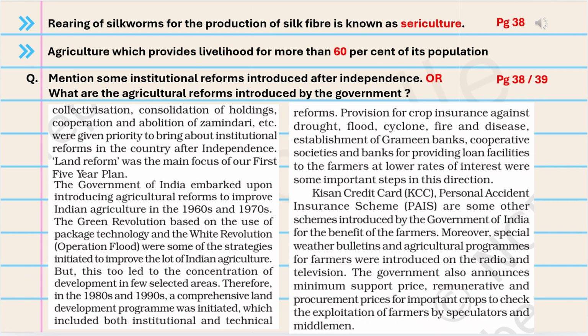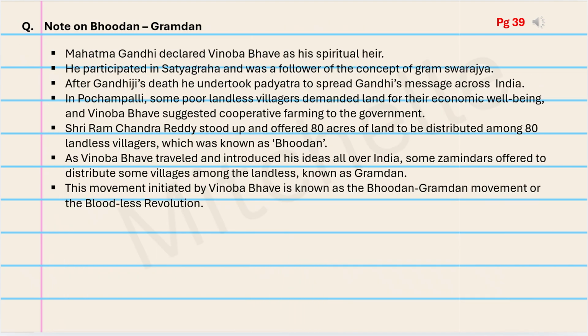On page 38, we have two objectives. Rearing of silkworms for the production of silk fiber is known as sericulture, and agriculture provides livelihood for more than 60% of its population. Another question on page 38 that continues on page 39 is, mention some of the institutional reforms introduced after independence, or what are the agricultural reforms introduced by the government? And our last question on page 39 is note on Bhoodan, Gramdan. Please make note.